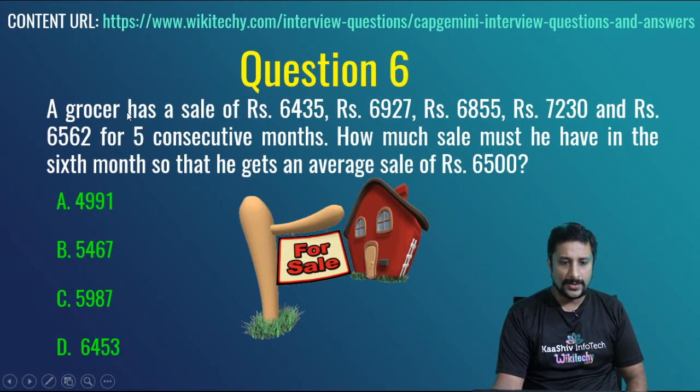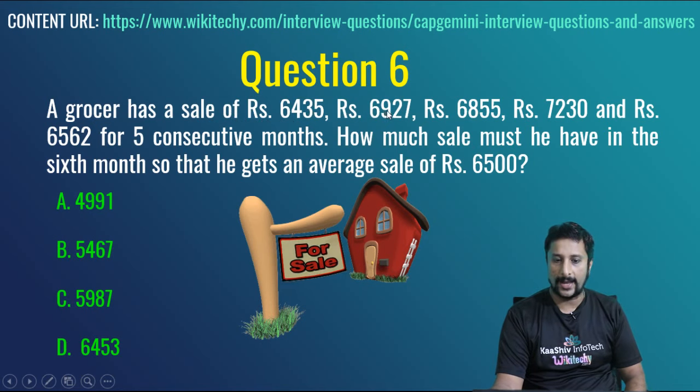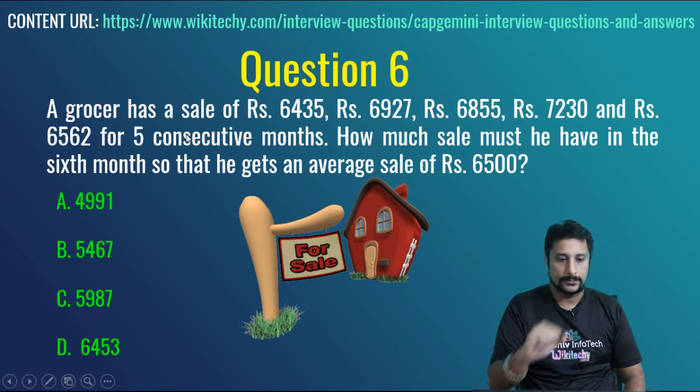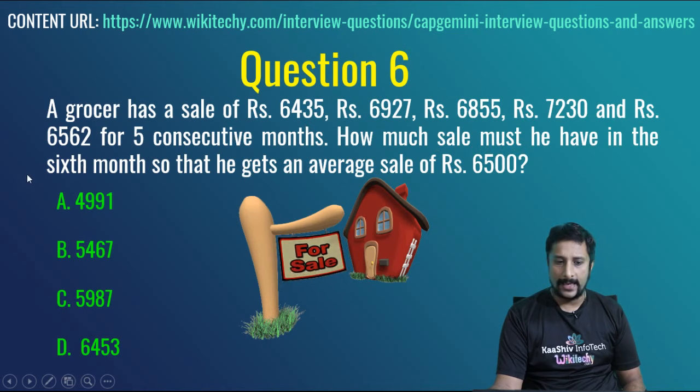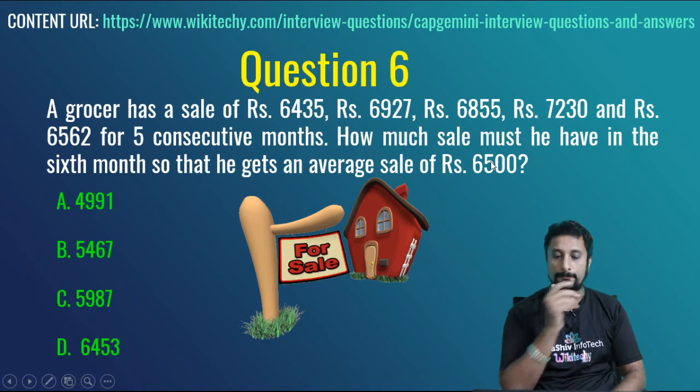So a grocer has a sale of rupees 6435, 6927, 6855, 7230 and 6562 for 5 consecutive months. How much should the sale be in the 6th month so that he gets an average of 6500?